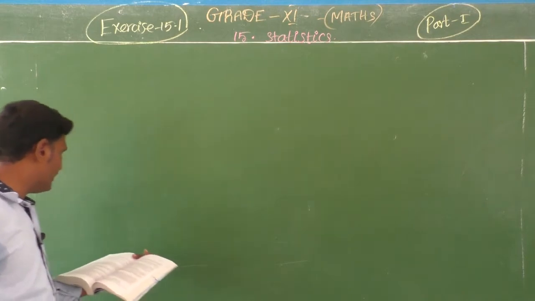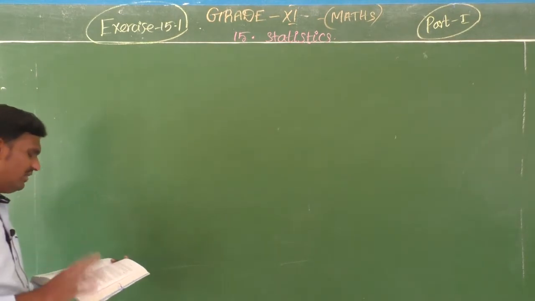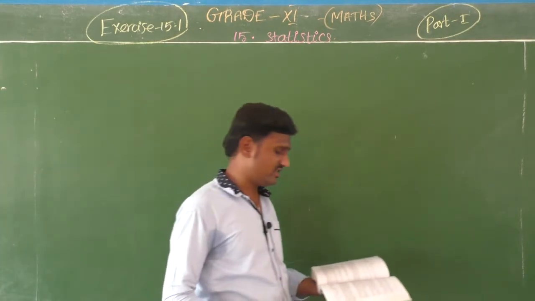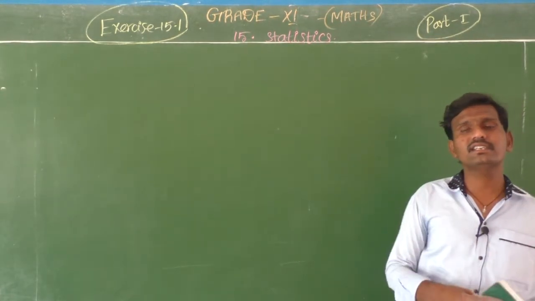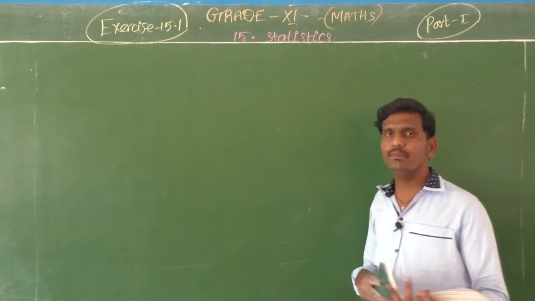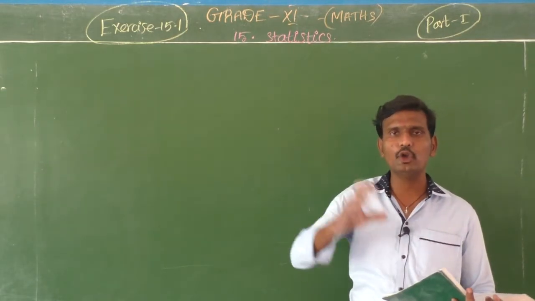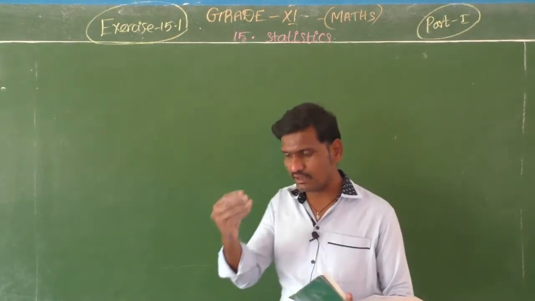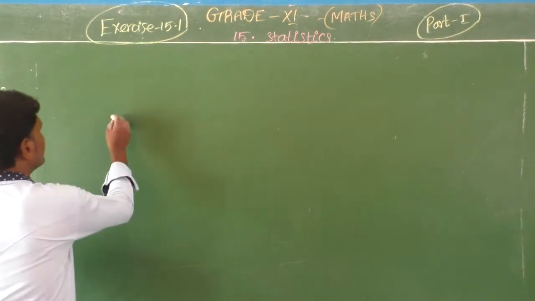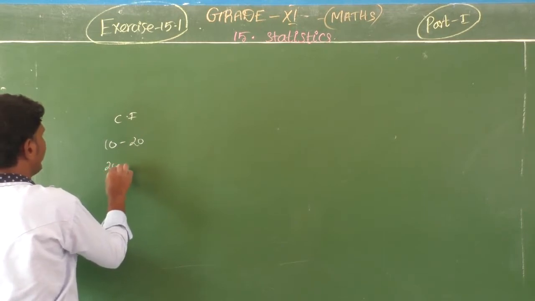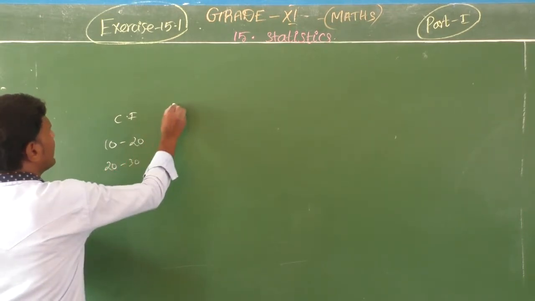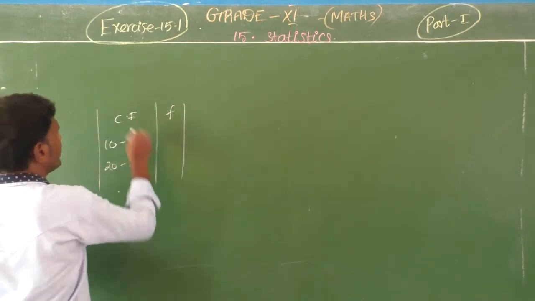Now let us move to our topic, mean deviation. What is mean deviation? It is very simple. In your last year's syllabus also you prepared the assumed mean method on grouped data. Let me recall it for you. The class intervals are 0 to 20, 20 to 30 and so on, and the frequencies are there.